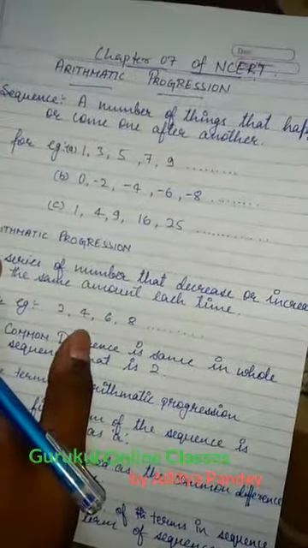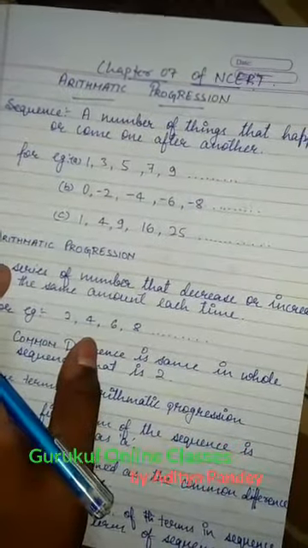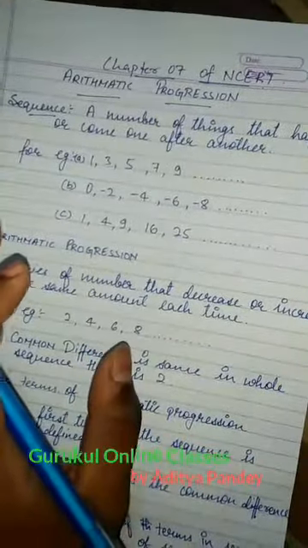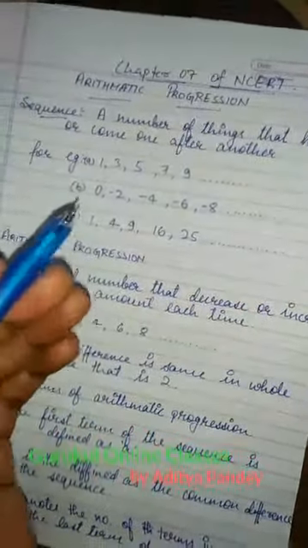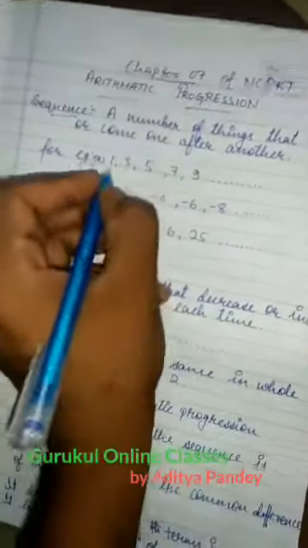Before going through arithmetic progression, we have to know what a sequence is. As we have written here, a sequence is a number of things that happen or come one after another. For example, 1, 3, 5, 7, 9. It is increasing in the same manner with a common difference of 2.